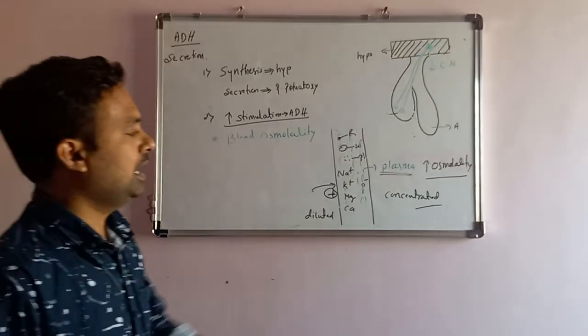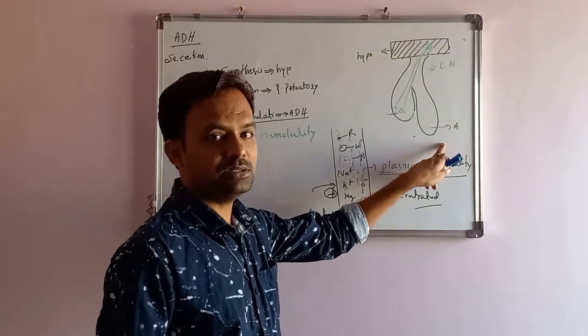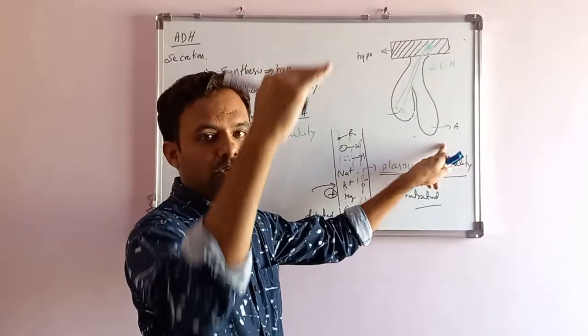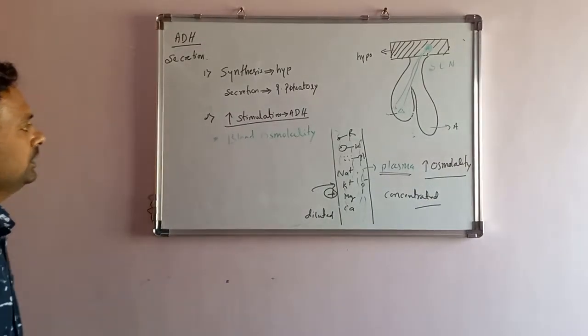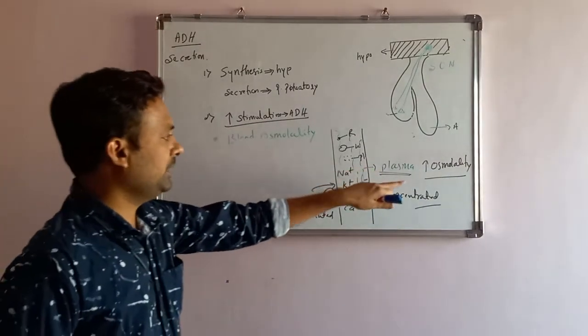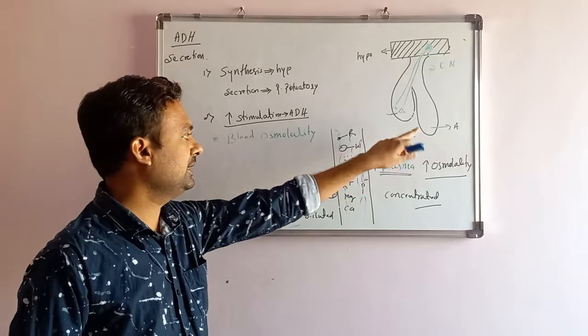Increased osmolality means there are more solutes and less water in that concentration. When the water becomes lesser, the osmolality increases.